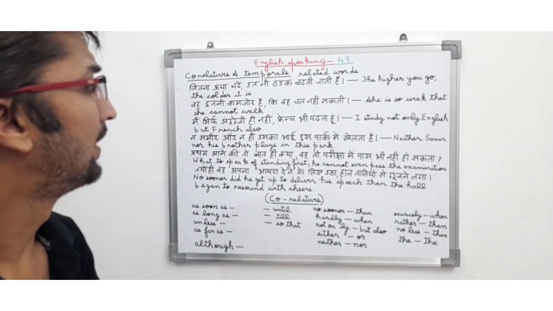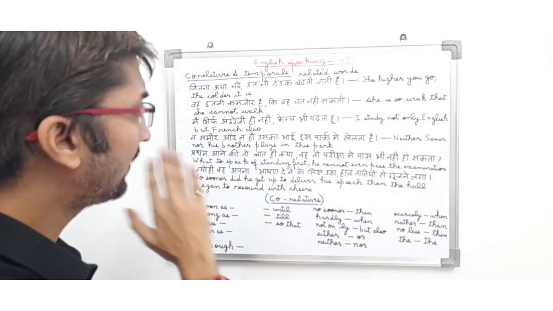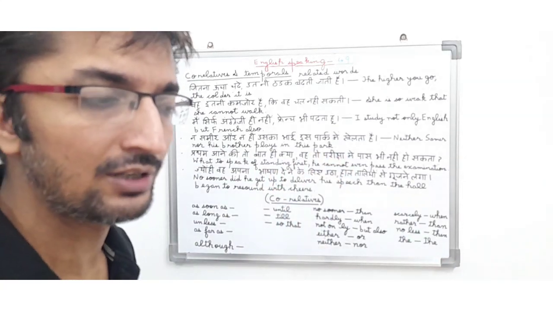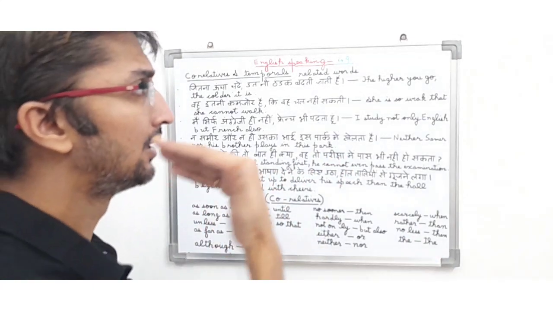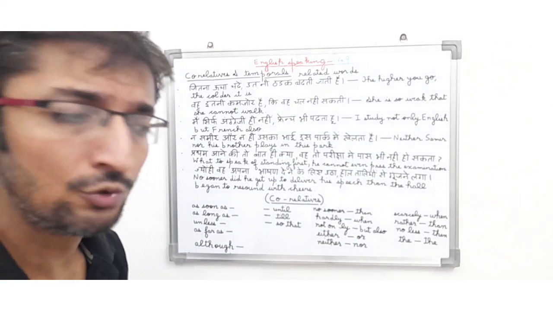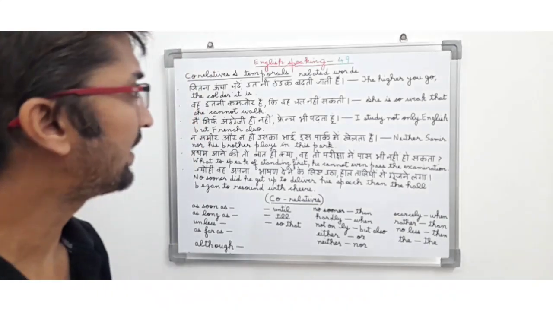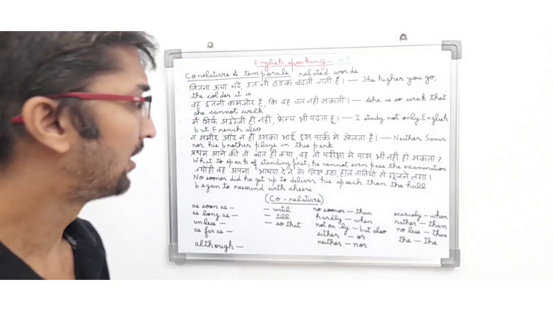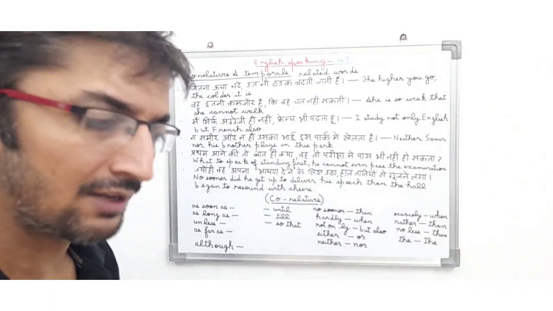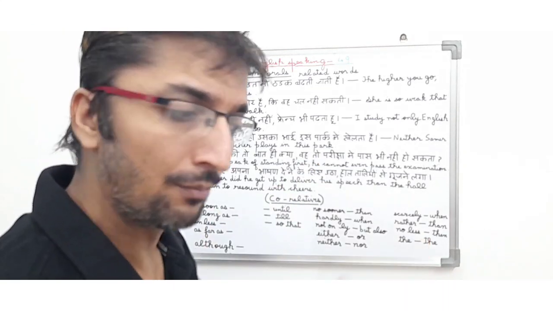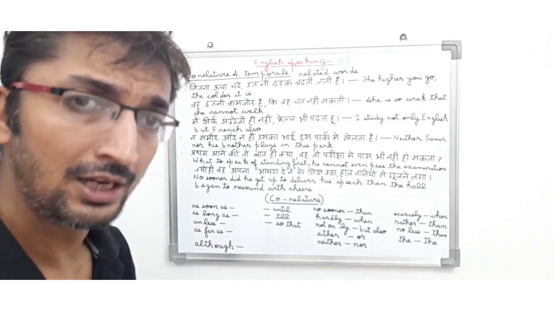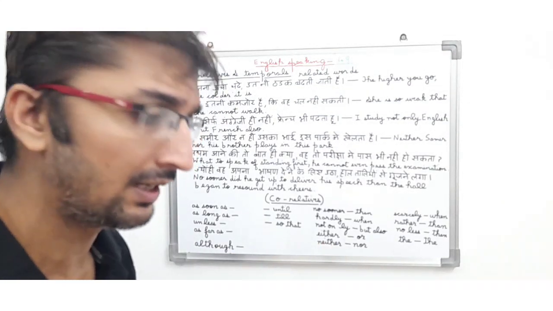So friends, I tried to explain you in Hindi and also try to translate you in English so that you can find it easier to understand about these correlatives and temporals. So I hope friends you would have found it easier to understand about these correlative and temporals with these examples. And friends, correlative and temporals play a very important role in our English language because their knowledge, their basics and their awareness is very important if we want to become a fluent speaker in English language.